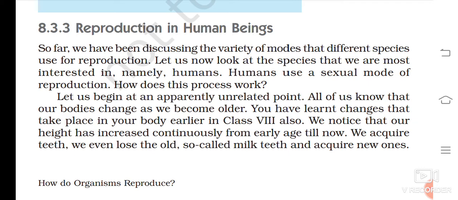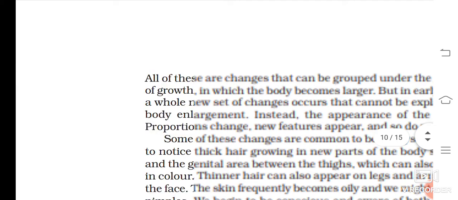All of us know that our body changes as we become older. You must have learned about changes that take place in your body earlier in class 8 also. We notice that our height has increased continuously from early age till now. We acquire teeth, we even lose the old so-called milk teeth and acquire new ones.